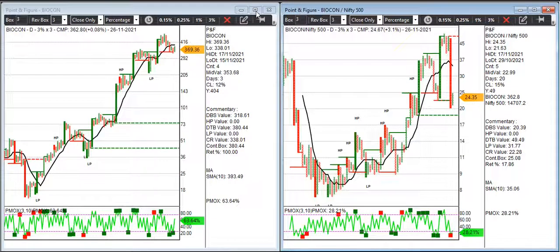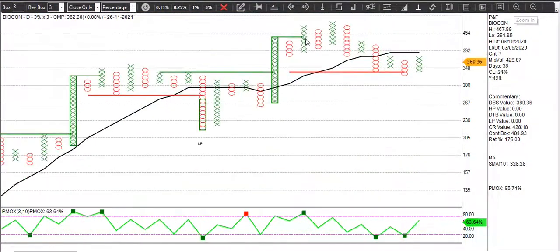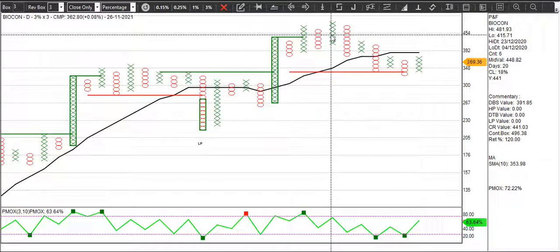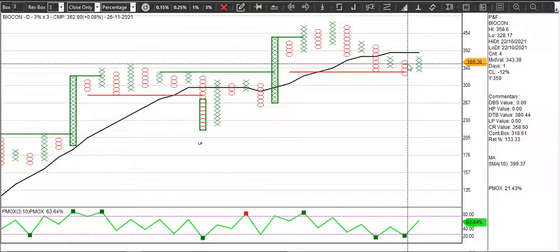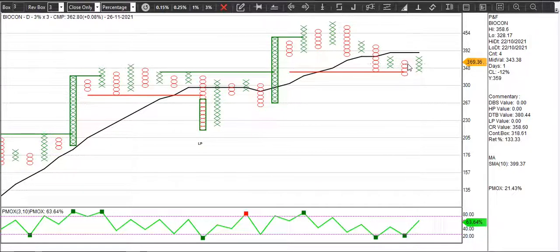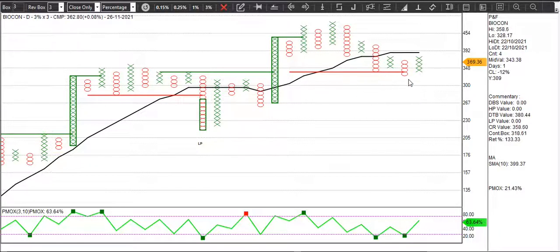Biocon has seen a lot of correction. The stock has gone to 481 levels, and it went down to 328. That's a huge retracement, but this anchor column was never broken, so this is not very bearish as of now. We have seen the retracement, and now we might see a bear trap here, and once